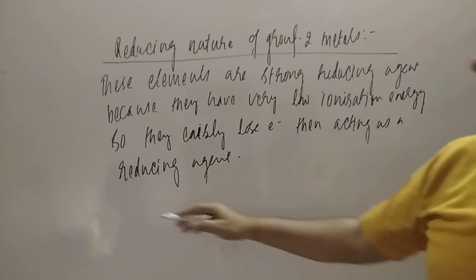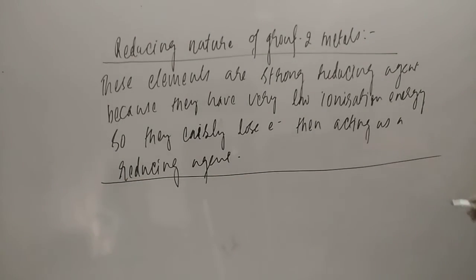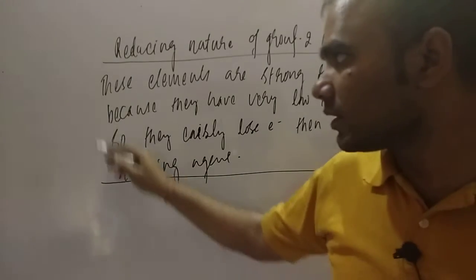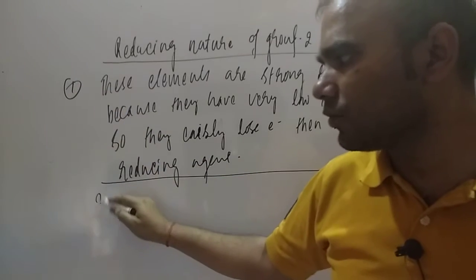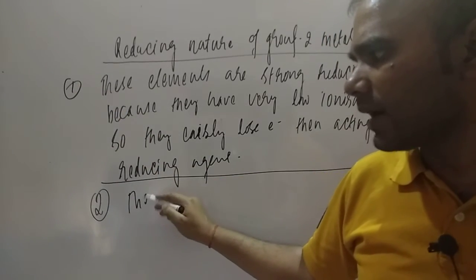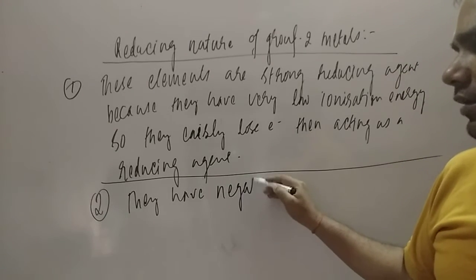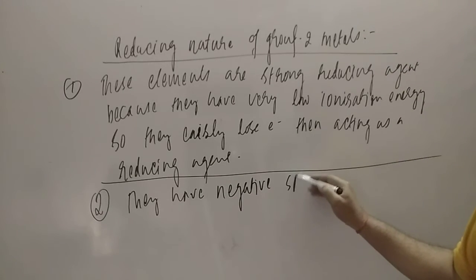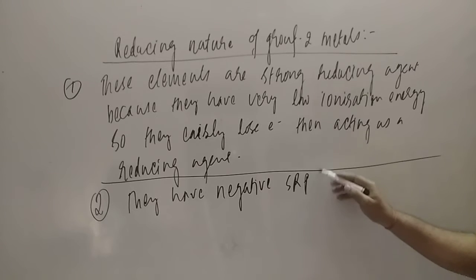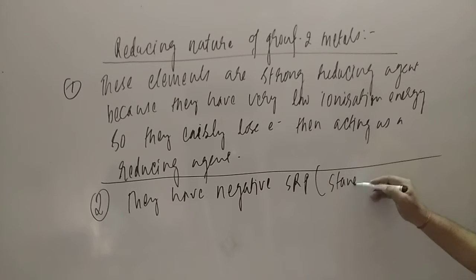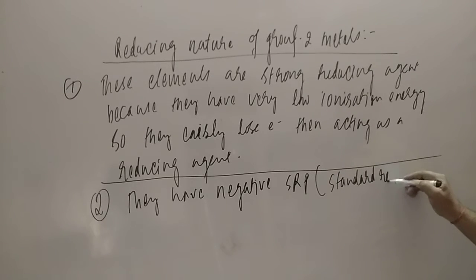Second point: group 1 and group 2 elements have negative SRP value, standard reduction potential value.